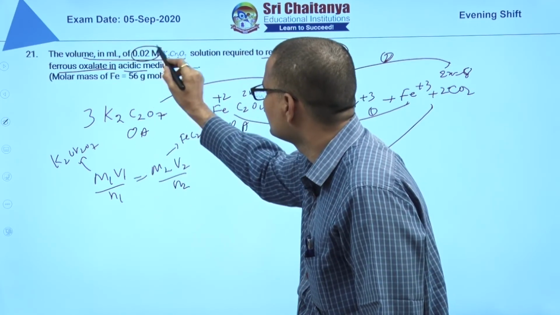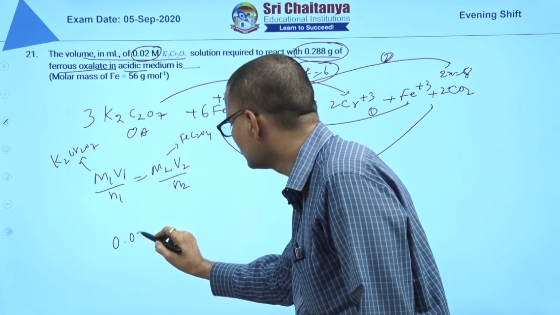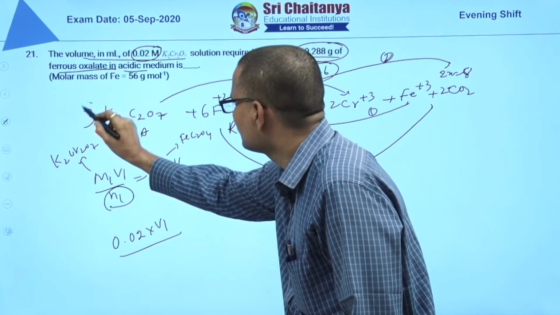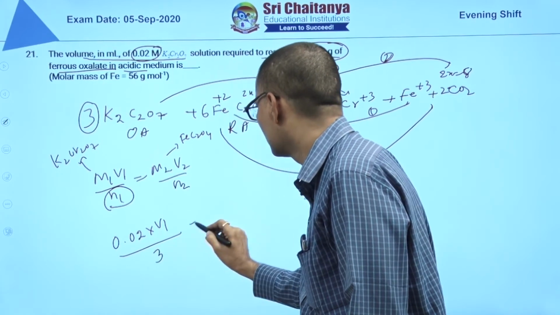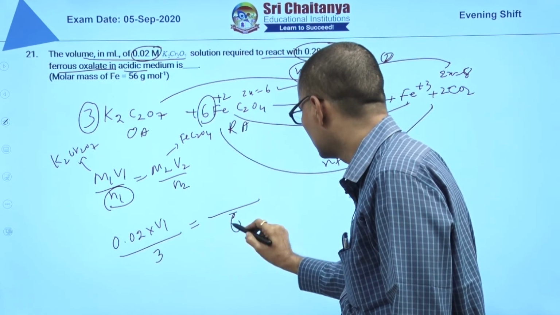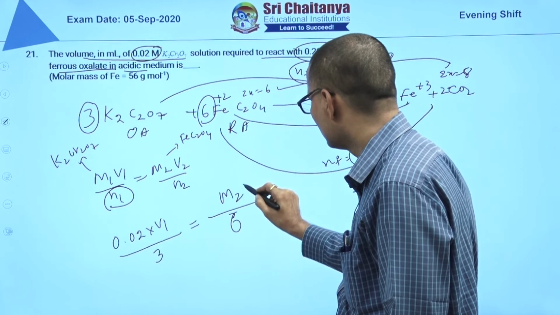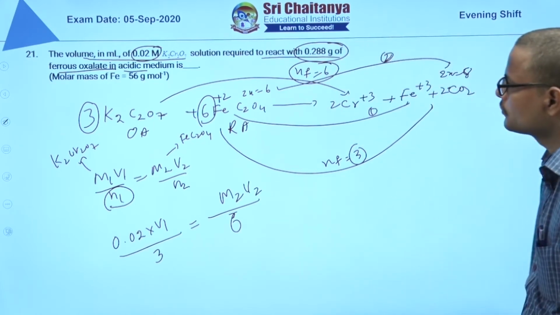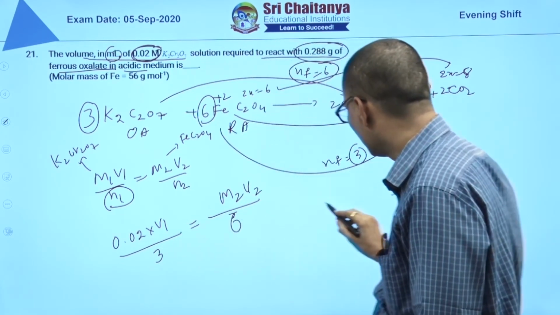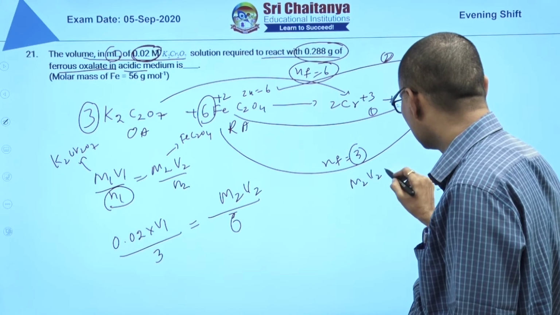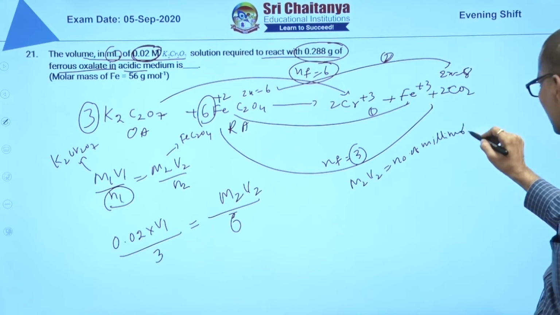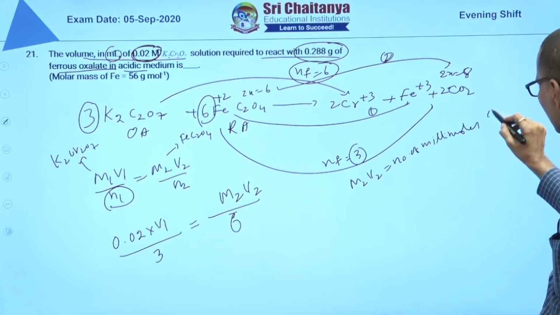M1 is given, 0.02, into V1 by N1, where N1 is the stoichiometric coefficient, 3, is equal to N2, the stoichiometric coefficient of ferrous oxalate, 6, into M2V2. They have not given that directly. Since this is milliliters and molarity, this is millimoles. So in place of M2V2, you can substitute the number of millimoles of FeC2O4.